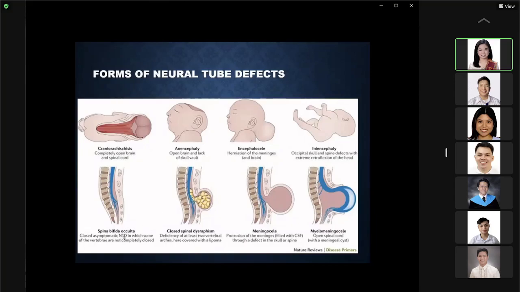Third, spina bifida occulta, a closed asymptomatic neural tube defect in which some of the vertebrae are not completely closed. Closed spinal dysraphism, deficiency of at least two vertebral discs or arches. But in this particular picture, this is covered with a lipoma. Your meningocele, wherein you have protrusion of the meninges filled with CSF, so a defect in the skull or spine. Then your myelomeningocele, wherein you have an open spinal cord with a meningeal cyst.